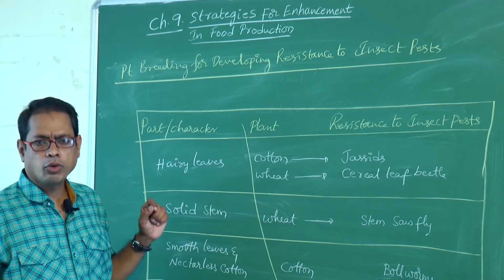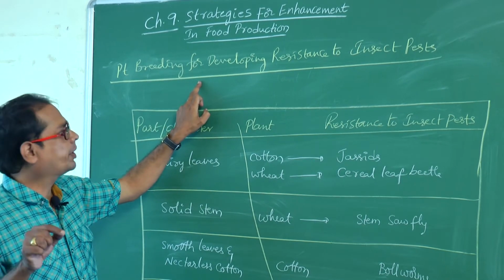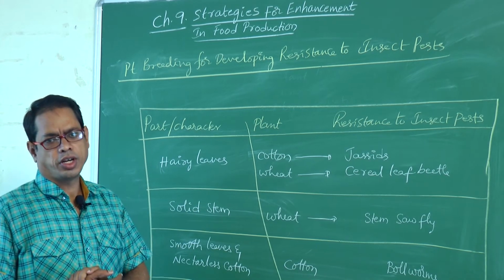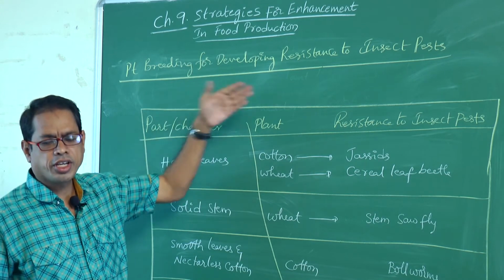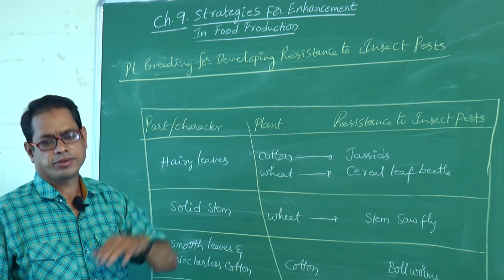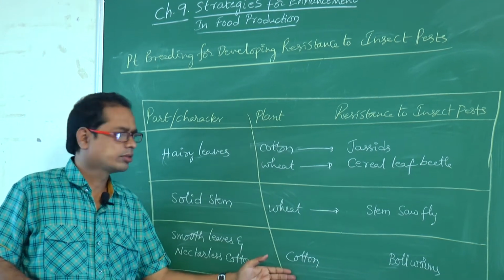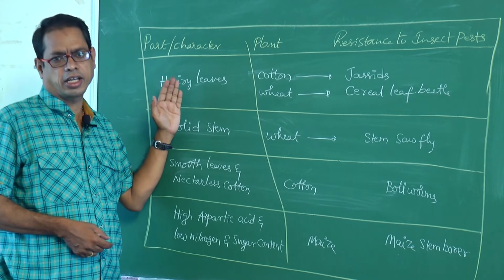Now I am going to explain plant breeding for developing resistance to insect pests. What is that subheading? Plant breeding for developing resistance to insect pests. These are the plant names, and these plants have some special character.